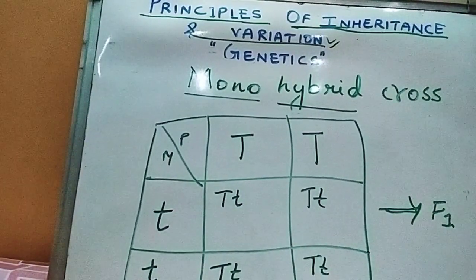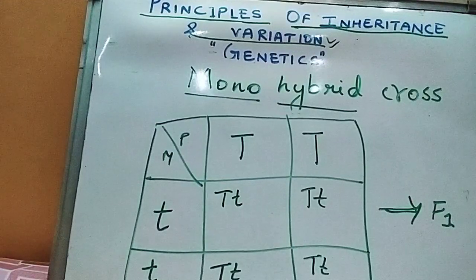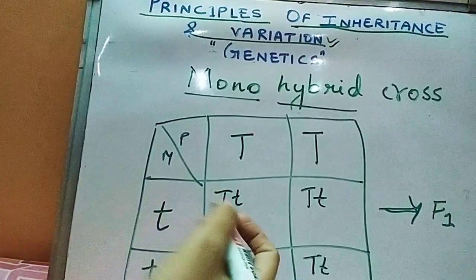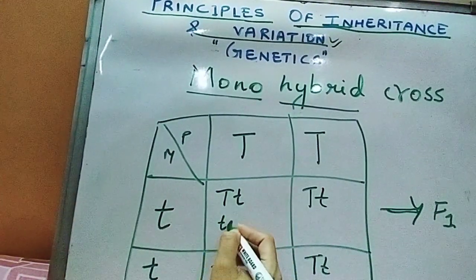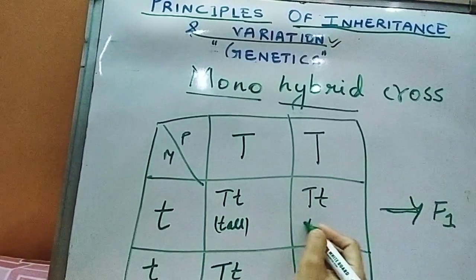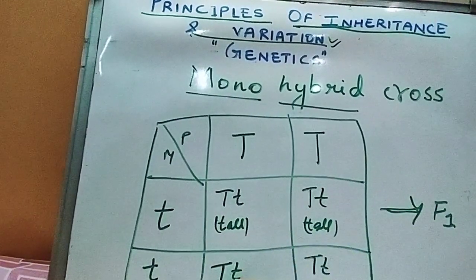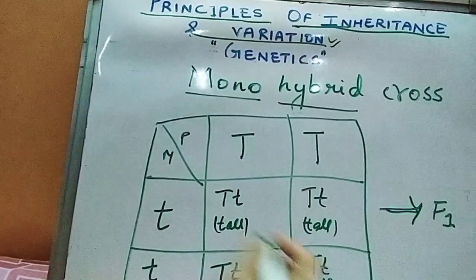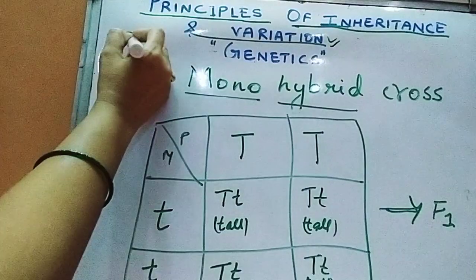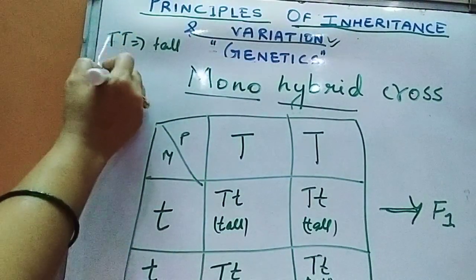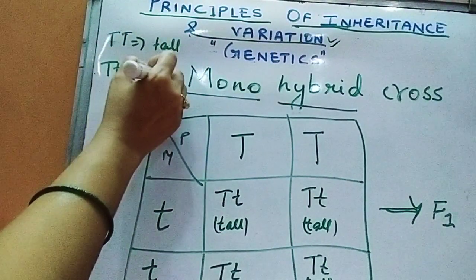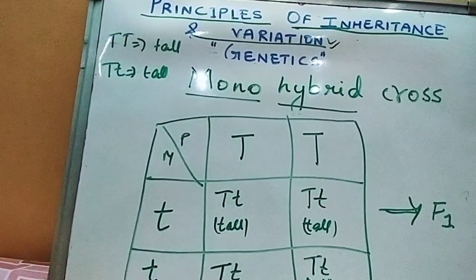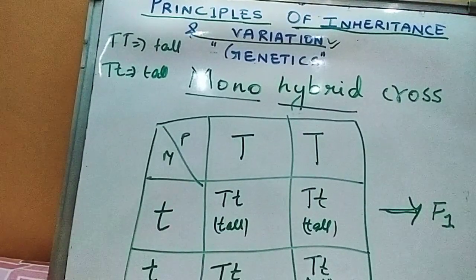After crossing the pure tall with the pure dwarf, Mendel found that all of them were tall. Capital T, small t means they were tall. This was also tall, this was also tall, this was also tall. What is the meaning of this? Why? Because we know that capital T represents the dominating allele, the dominating character.